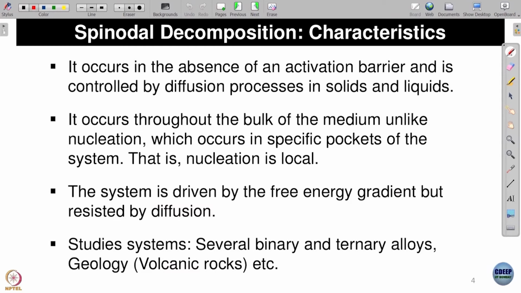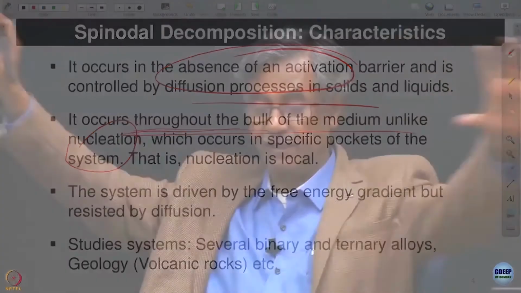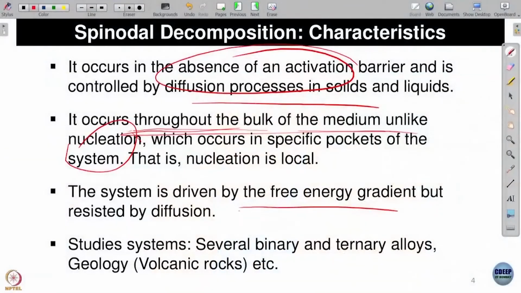The important thing is that spinodal decomposition is very important. In the absence of an activation barrier, it is controlled by diffusion. It occurs all through the bulk, unlike nucleation, which occurs in a local region. So it is what we call a large amplitude phenomenon. It is almost everywhere in the system that it is happening. The system is falling out of equilibrium in a really dramatic fashion. It is driven by the free energy gradient, but resisted by diffusion. Many systems show this.